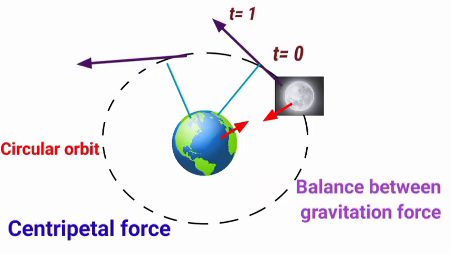So what I want to tell you is the moon moves in a circular orbit around the earth. If there were no centripetal force, the moon would have pursued a uniform straight line motion. The moon moves in a circular orbit around the earth due to the centripetal force provided by earth's gravitation field.